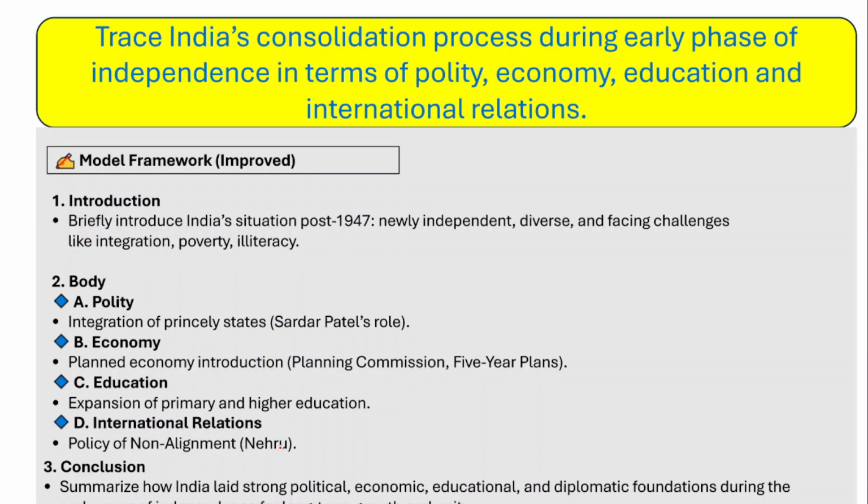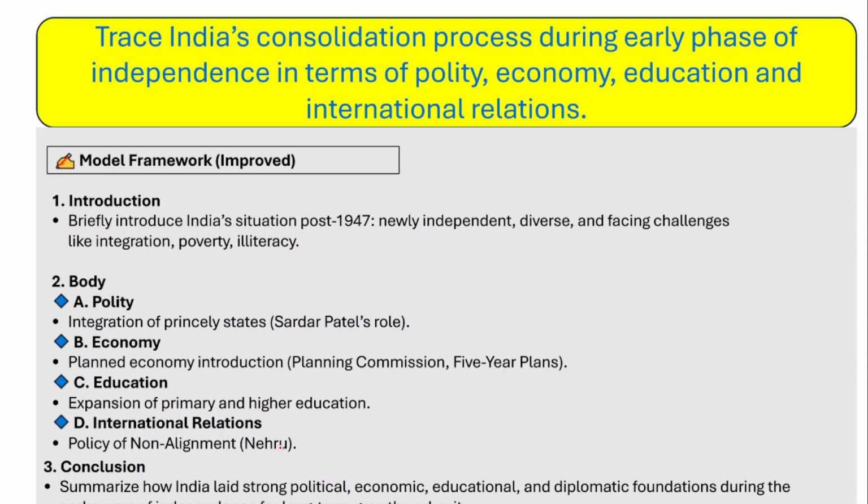We all know that in 1947 we got independence from the colonial rulers. After immediate independence, the consolidation process began in a number of areas, for example polity, economy, education and international relations. We have to discuss and understand the consolidation of India in all these different areas.